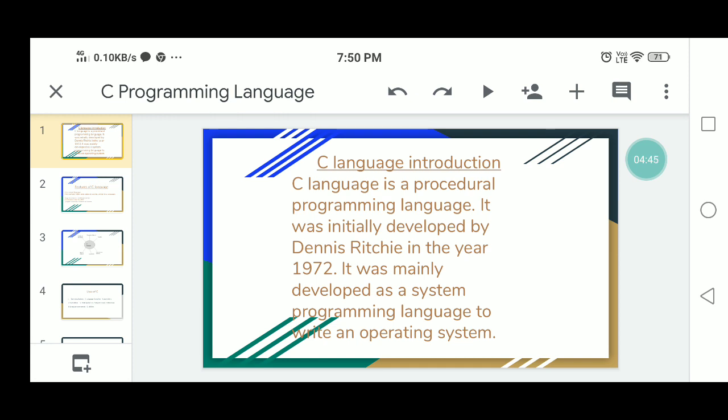It is very abstract. Then another person developed a language using this, named BCPL, Basic Combined Programming Language, developed by Martin Richards in 1967. Next, another scientist, Ken Thompson, adapted the BCPL language and called it B. That was developed in 1970.